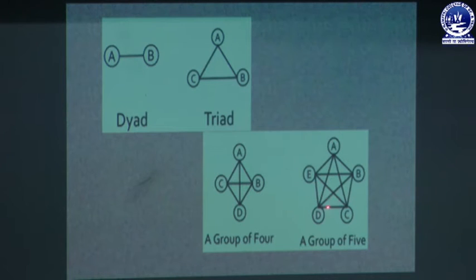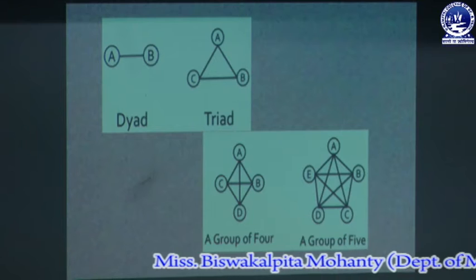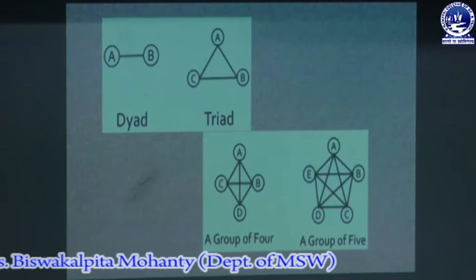D has a relationship with C, B, A and E also, and E has a relationship with A, B, C and D also. So they are maintaining 10 relationships between each other. These are the examples of dyad, triad, and the group of four members and pentad group also. Through that you can know about the number of relationships.